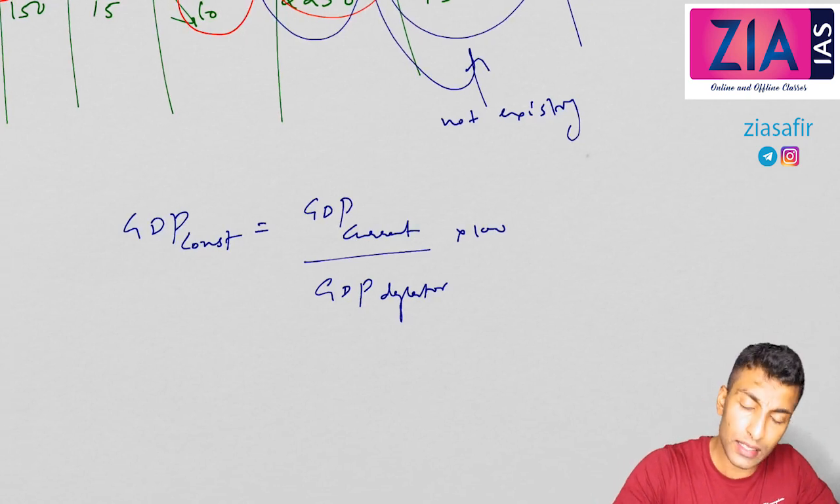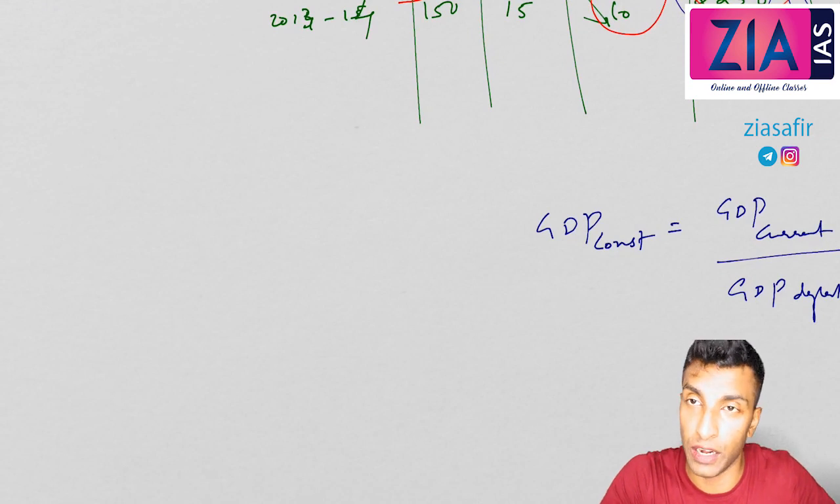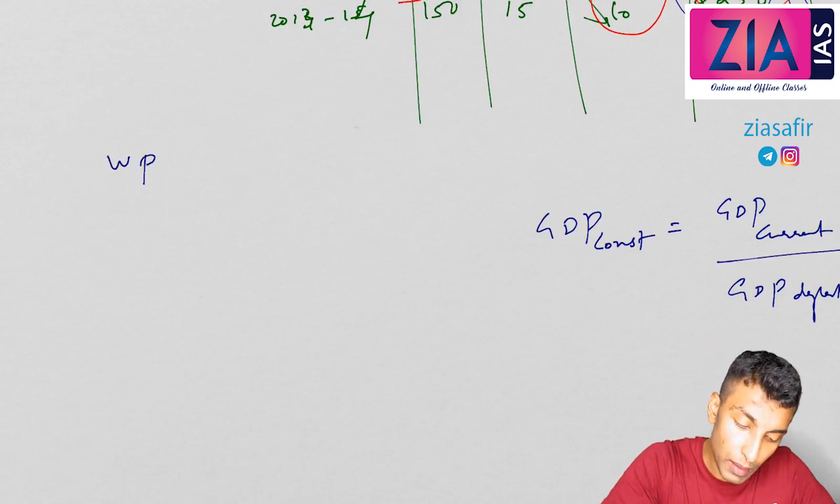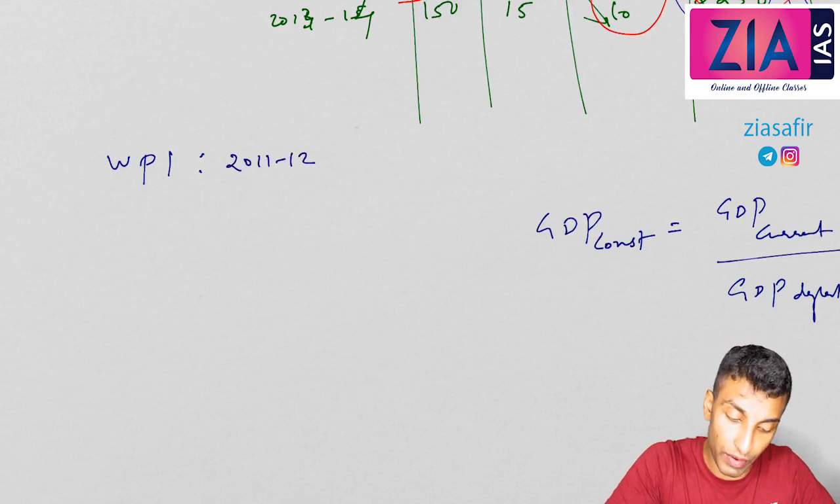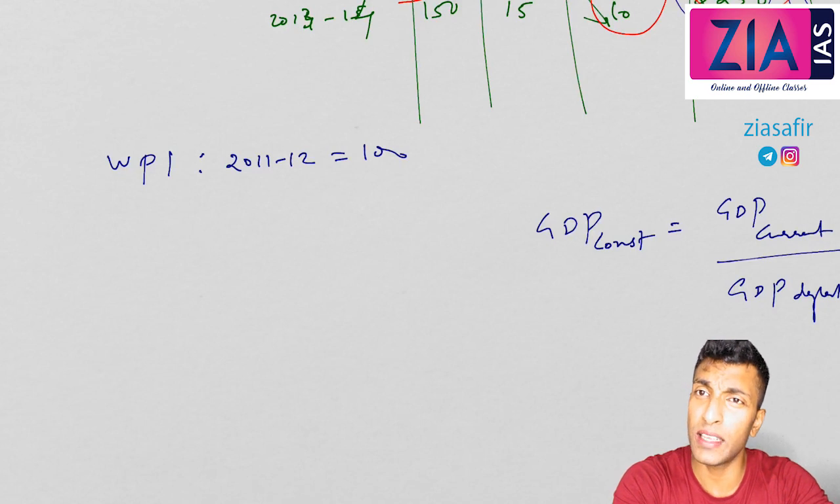Now what is this GDP deflator? GDP deflator is actually an index number which measures inflation, like WPI. WPI is an index number which measures inflation. CPI is also. So how will you represent WPI? WPI: base year 2011-12 equal to 100. For this also base year is 11-12. Why is base year required?